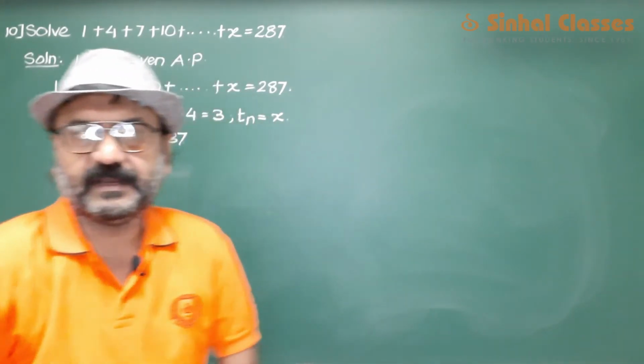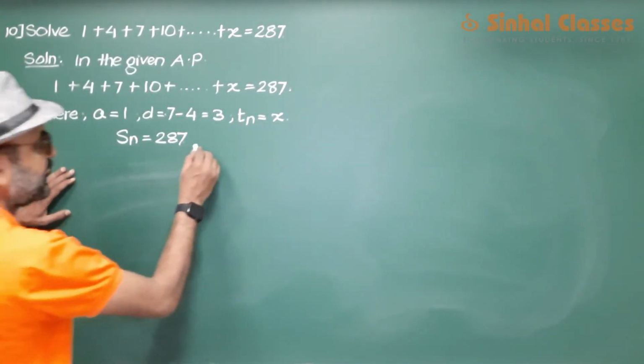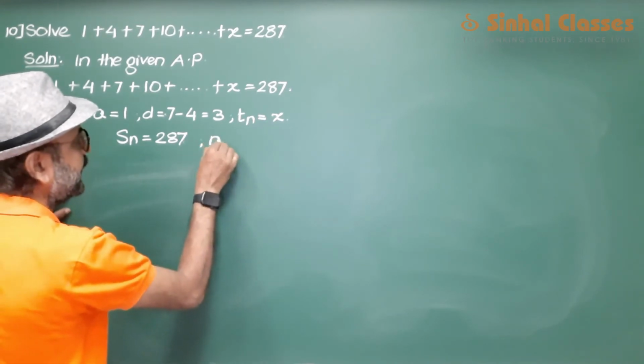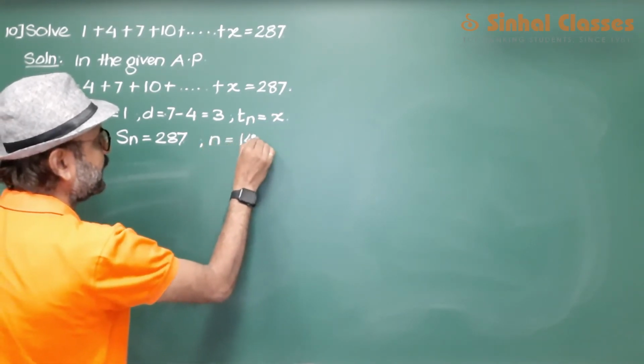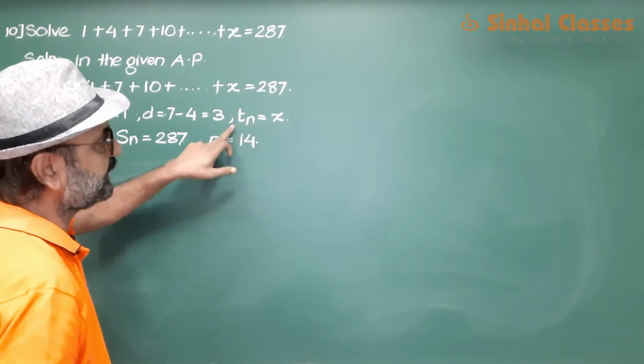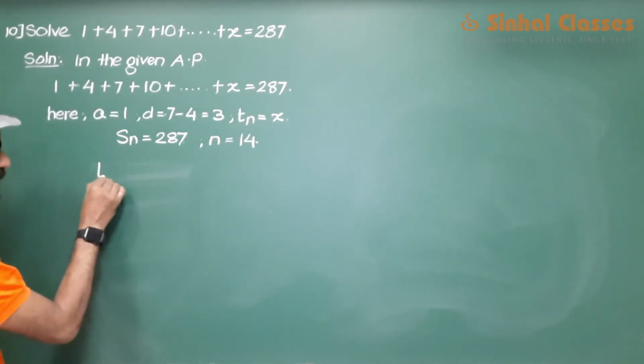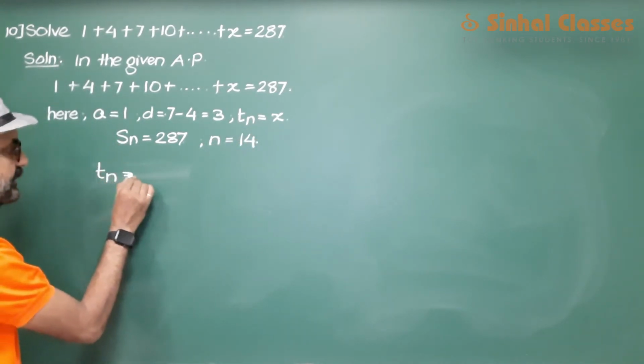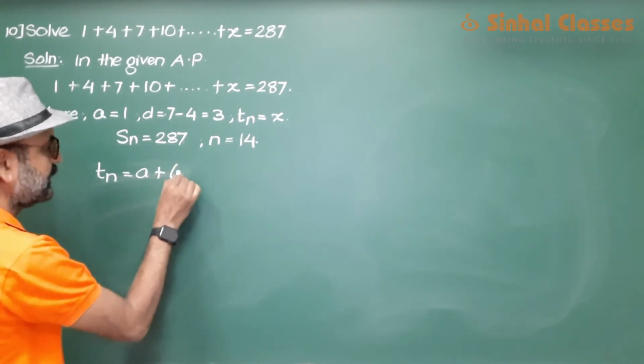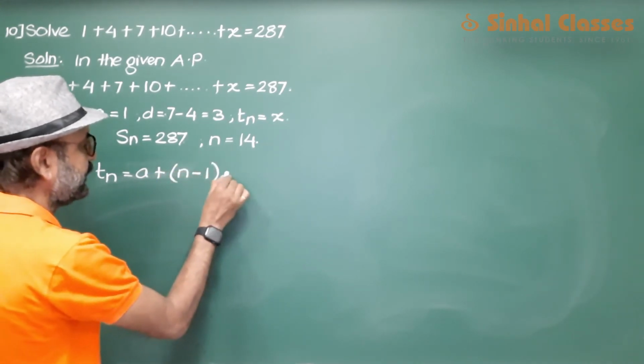Now we have got n is equal to 14. Now we want to find out Tn, so we will use the formula Tn is equal to a plus n minus 1 into d.